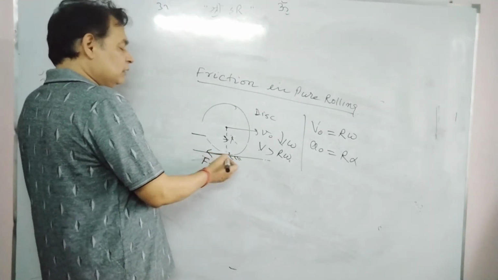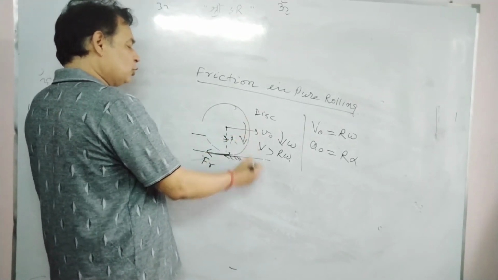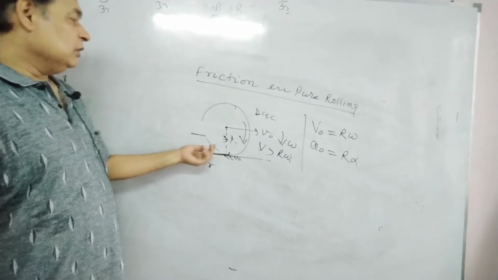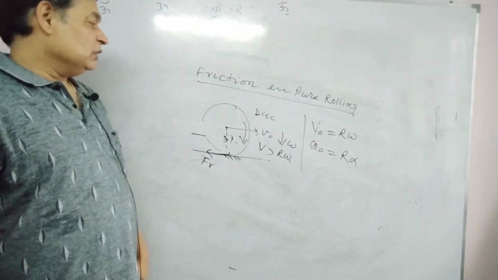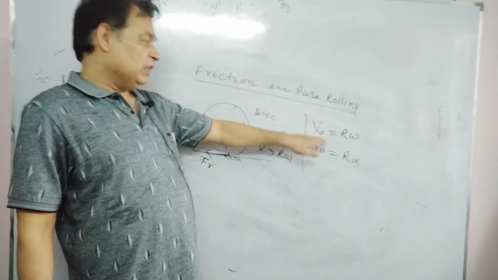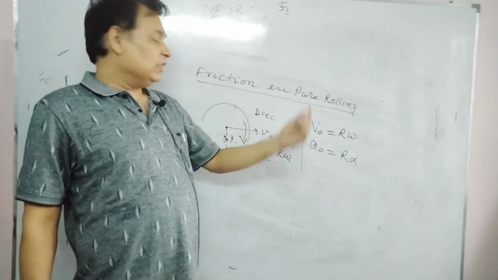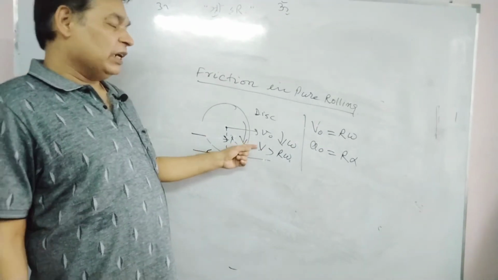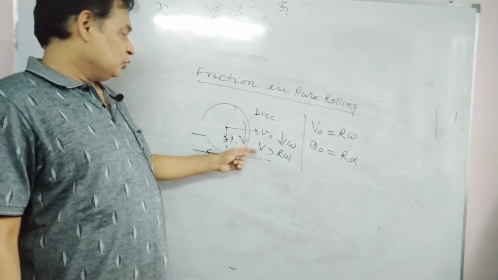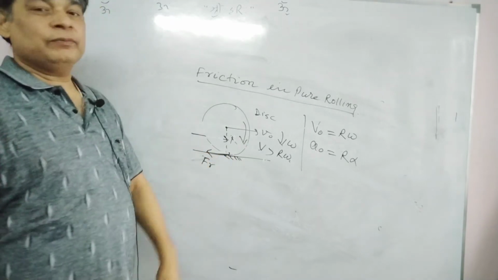By this way, clockwise torque will be applied by friction. This torque will increase omega, and after some time this greater value v naught will decrease and r omega will increase, and this equation will be maintained. If already velocity is greater than r omega, sure, friction will be opposite to velocity.